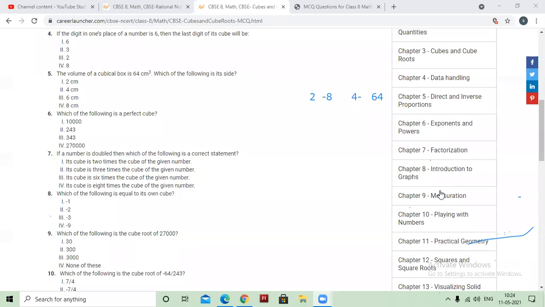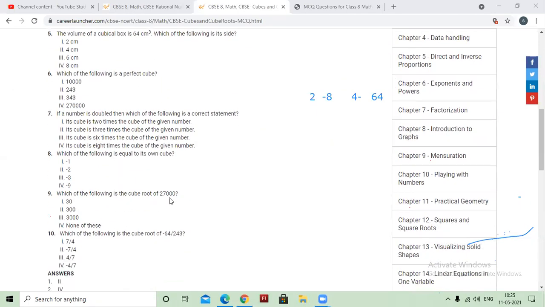Who will answer me? Yes, Sanvi. Yes, ma'am. Good morning. Ma'am, -1. Yes, can you tell me another number which is same as its cube? Except this -1, do you have any other option? That is 1. 1 cube is 1 and -1 cube is again -1. So the answer is -1.